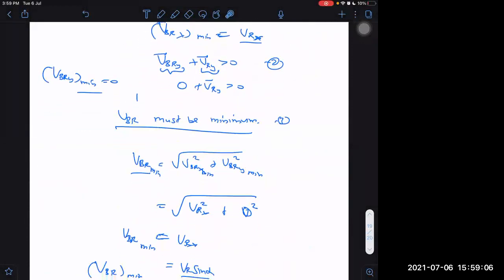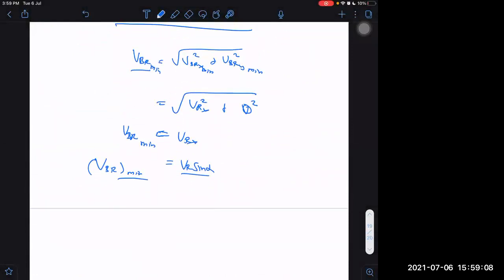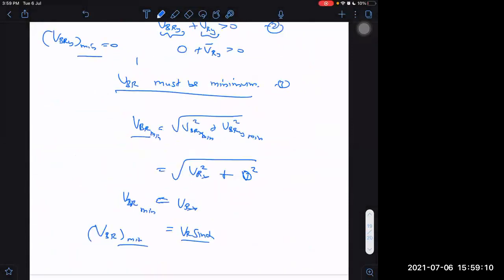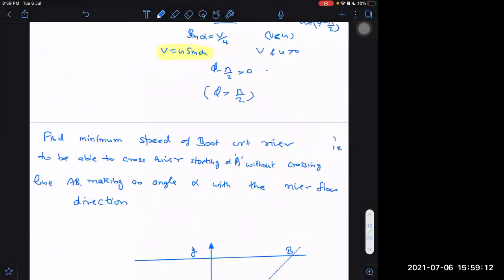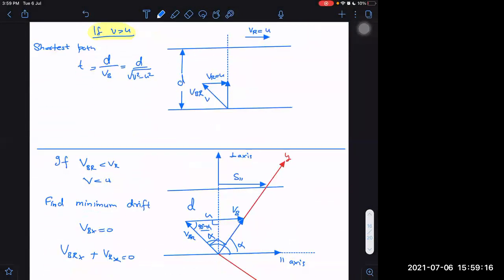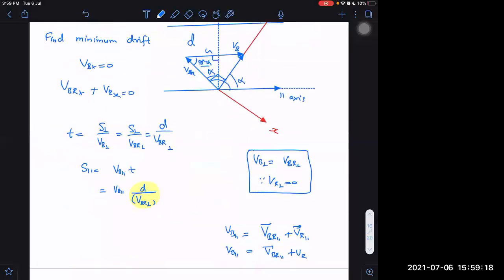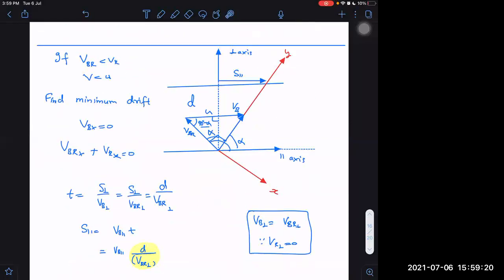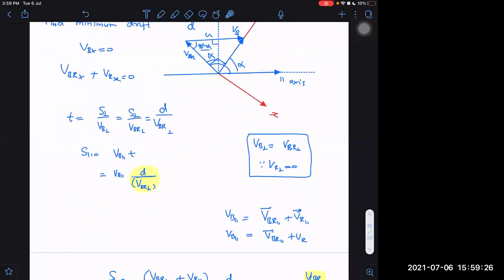This case is similar to the last case which we have done. Answer is same for both. But last case question was different, I think. What was question in last case? Minimum drift, sir. V less than U. For the minimum drift also we should move in such a way that U sin alpha comes out to be equal to V, right?